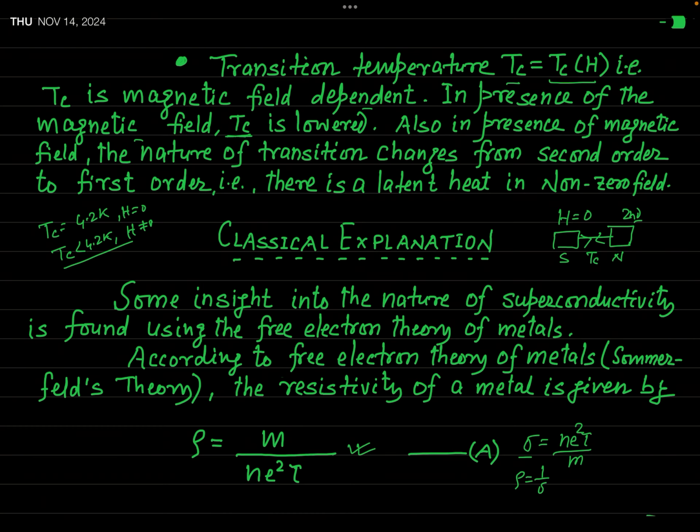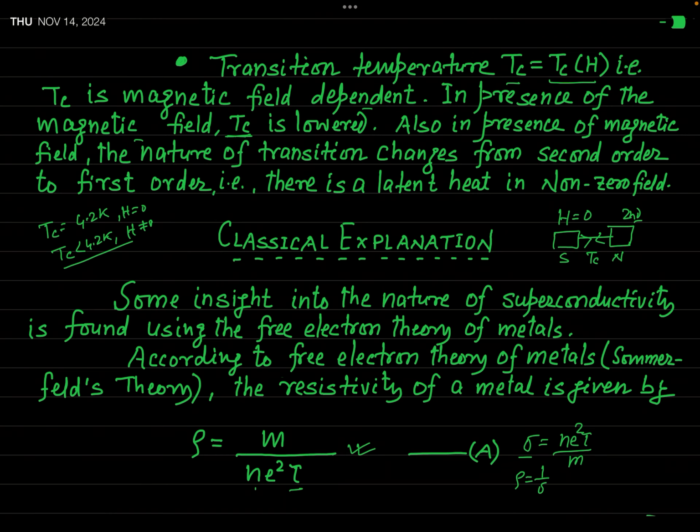Okay. So this is the expression for the resistivity of the metals. And in this expression, m is the mass of the electron, e is the charge of the electron, and n represents the concentration of free electrons in the specimen. When you say concentration of free electrons, that means the number of free electrons per unit volume. And what is this tau? This tau is known as relaxation time. And you know what this relaxation time is?